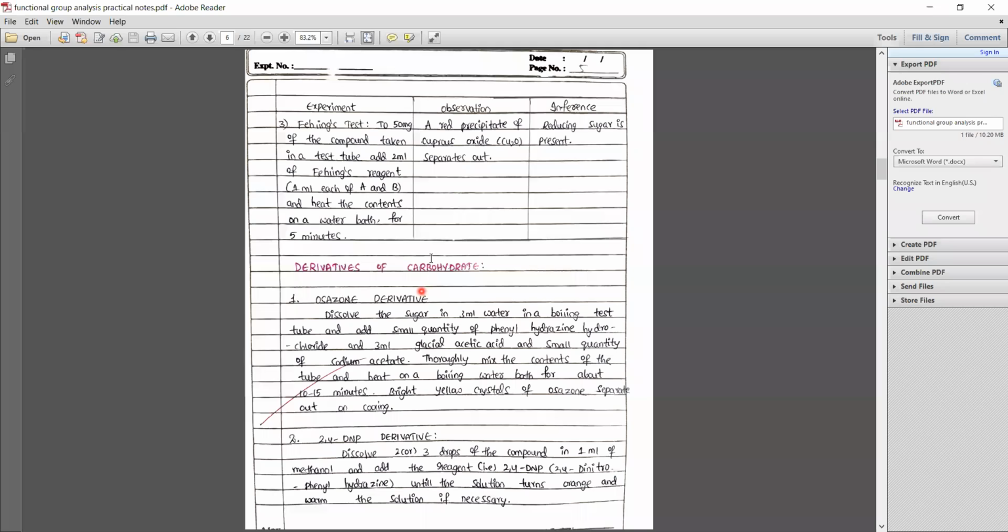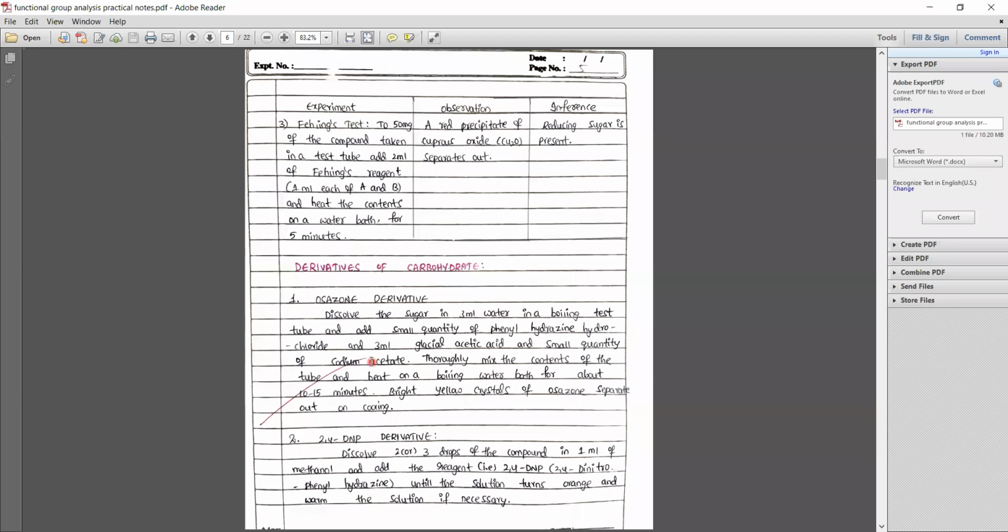Suppose a carbohydrate is given to you, then for the derivative you are making a new compound from the given compound. So the osazone derivative here, you are making osazone out of carbohydrate. That is the meaning of a derivative. And the 2,4-DNP derivative also, you are making 2,4-DNP out of carbohydrate. At least one derivative you have to write. You have to learn the derivatives also.